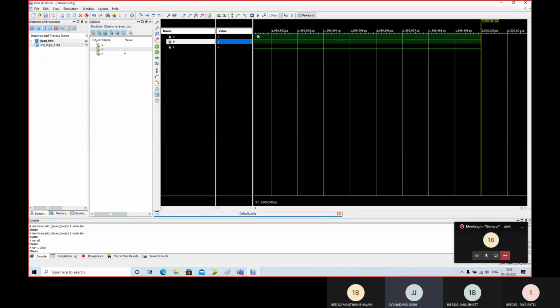Time taken by the digital circuit to reflect its output after the input is made available is called propagation delay. Nothing in the world is instantaneous, everything takes some time. So similarly digital circuits also, or a digital gate also takes some time.